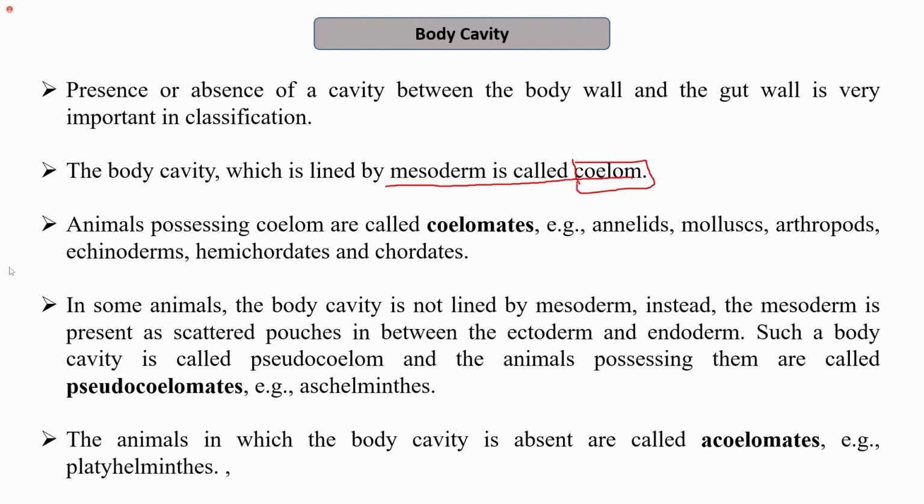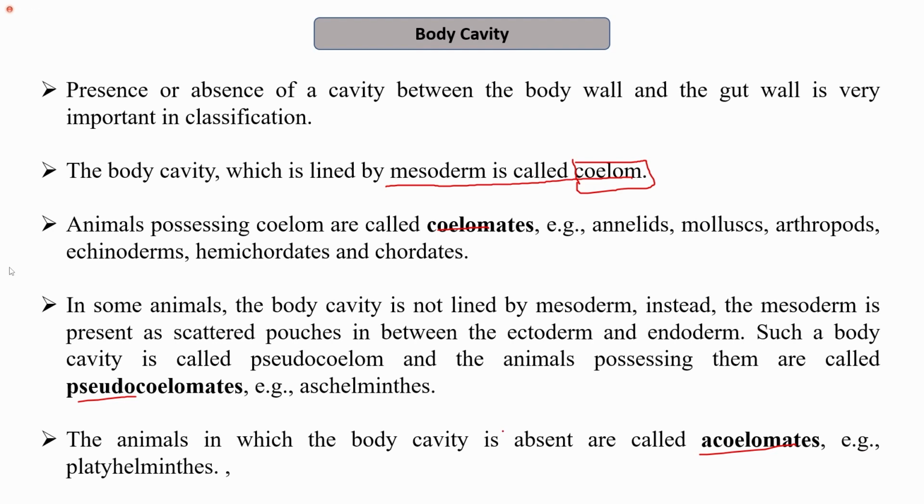The organisms can be classified into different groups based on the presence or absence of the body cavity. That is, they can either be coelomates, they can be pseudocoelomates, or they may have no cavity at all, which may be called acoelomates.